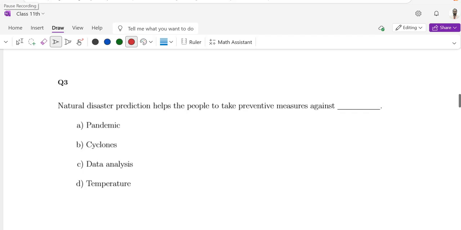Natural disaster prediction helps the people to take preventive measures against pandemic, cyclones, data analysis, and temperature. The correct option is B, that is cyclone.